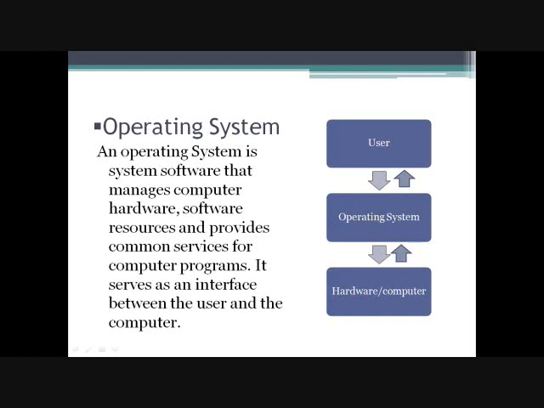Operating system. An operating system, also known as OS, is a system software that manages computer hardware, software, resources, and provides common services for computer programs. It serves as an interface between the user and the computer. It means if you want to work on the computer system, you need an operating system. It is very, very important for your computer system. It is the basic software installed in your computer system. It controls the way a computer works from the time it is turned on till it is shut down.